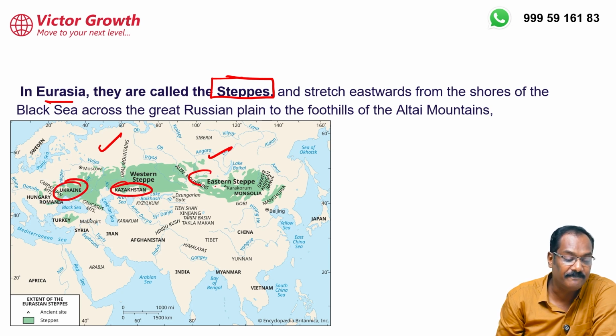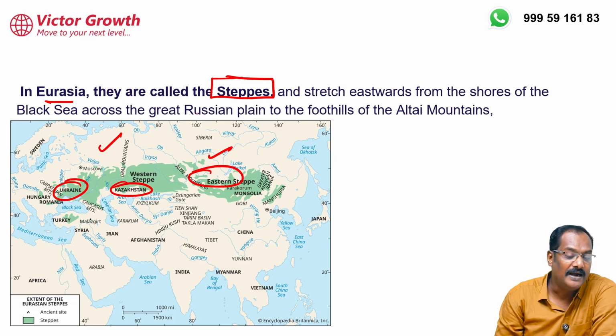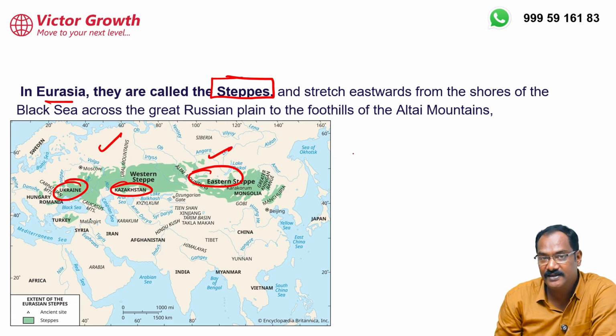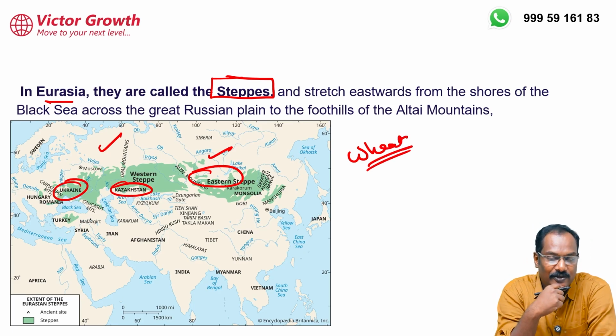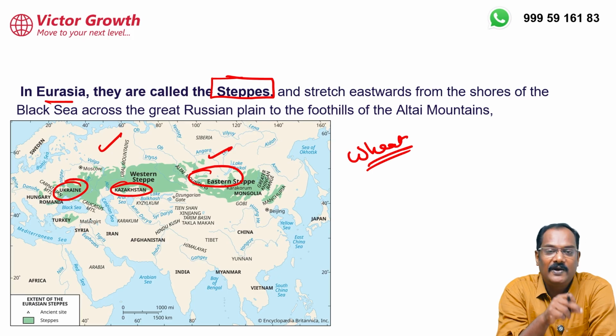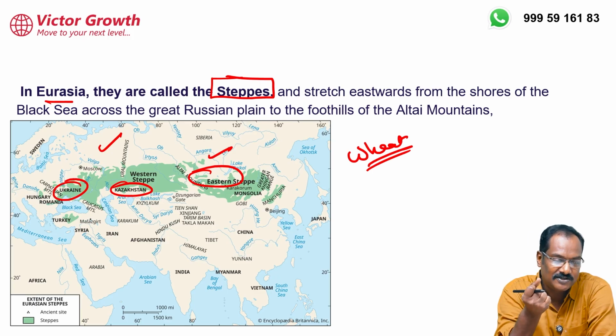Kazakhstan is there. Russia. All these places, this steppe climate is found, and that is the reason these people are very good in the cultivation of wheat. They are the wheat exporters. You might have heard the price of wheat is increasing after the Ukraine war because Ukraine was exporting wheat and that got stopped. Russia was also exporting wheat, that got stopped.